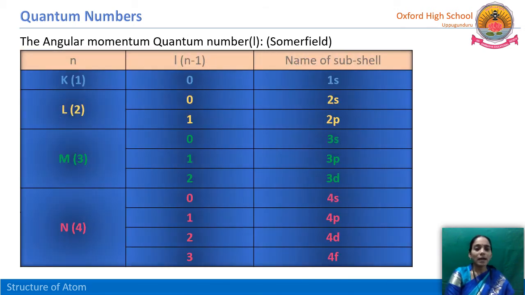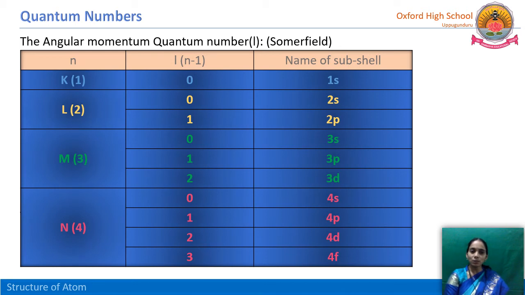Next, the angular momentum quantum number L, how to calculate, we have just seen. This tabular form gives us the information about how many subshells are there in each orbit. If n is equal to 1, that is the K shell. How many orbitals are there here? 1s, only one subshell or one orbital. Where n is equal to 2, then 0, 1 subshells are there. Those are 2s and 2p.